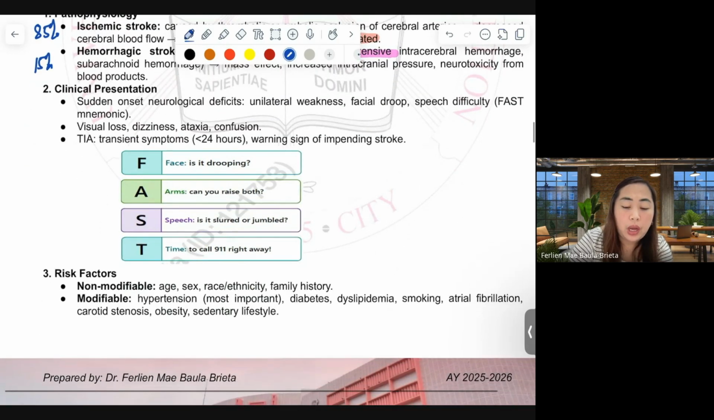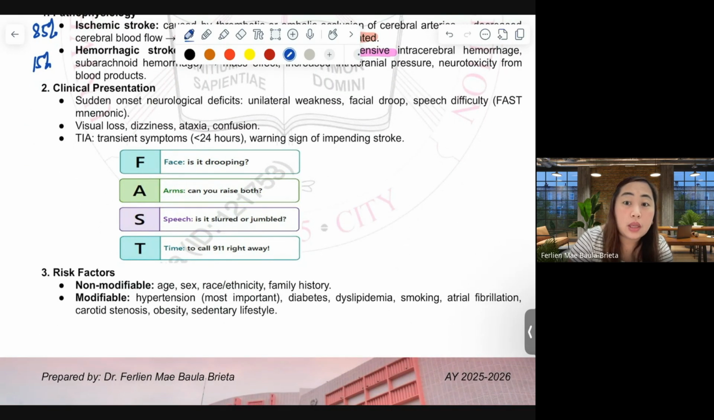How do we assess a patient that is having a stroke at the moment? We need to know the clinical presentation of the patient. It is denoted by the mnemonic FAST. You have to take note of the face. Is it drooping? For the arms, can the patient raise both arms? If no, then that's a candidate. Speech, is it slurred or jumbled? And time, if all of these are yes, it's time to call 911 right away.